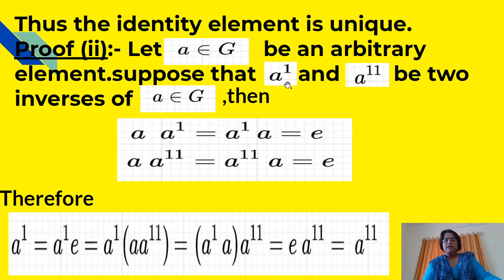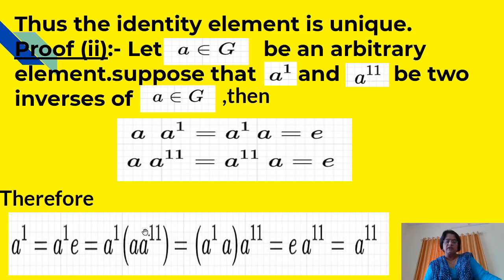Suppose that A dash and A double dash are two inverses of A belonging to G. Then A into A dash is equal to A dash into A is equal to E. Similarly, we can write A into A double dash is equal to A double dash into A is equal to E. And therefore, A dash is equal to A dash into E, where E is the identity element, which is equal to A dash into, in place of E we will write the value A into A double dash, and therefore in the bracket we have written A into A double dash.